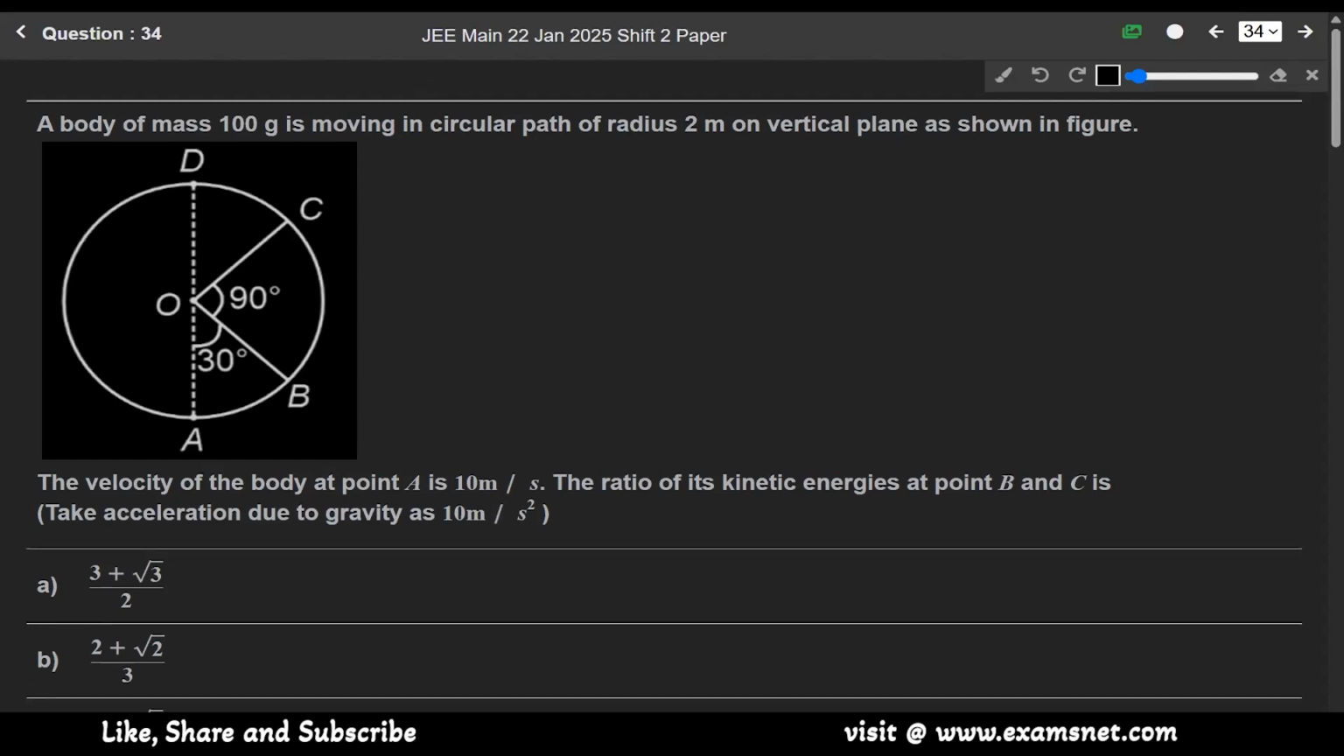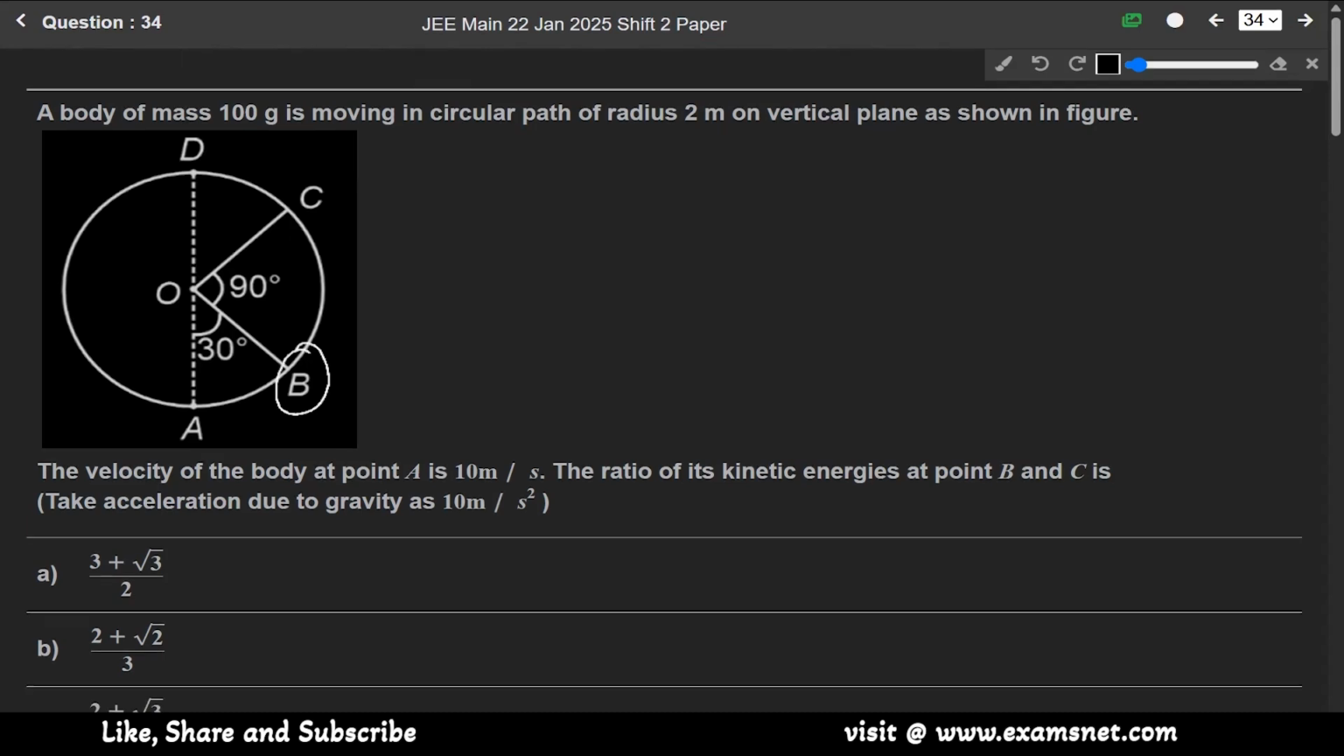Now the next question is question number 34. A body of mass 100 gram is moving in a circular path of radius 2 meter on a vertical plane as shown in the figure. The velocity of the body at point A is 10 meter per second. Find the ratio of its kinetic energies at points B and C. Take acceleration due to gravity as 10 meter per second square. So in the question, we are asked to find the ratio of kinetic energy at B to kinetic energy at C.